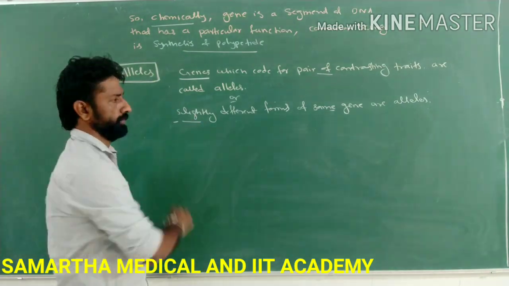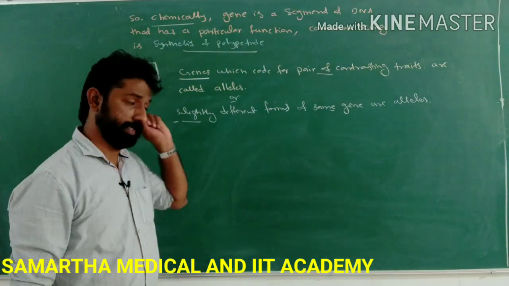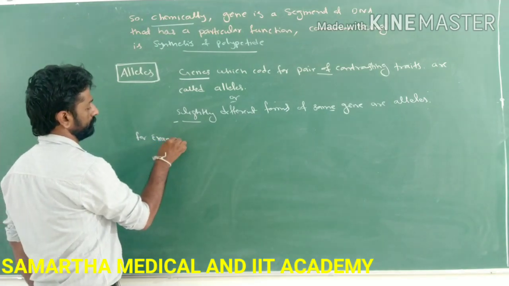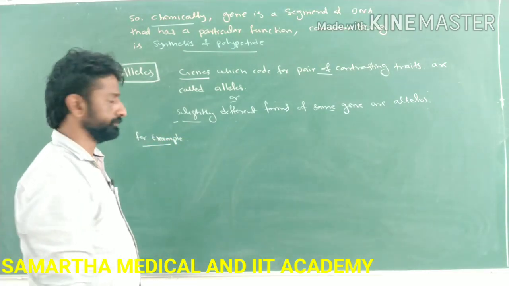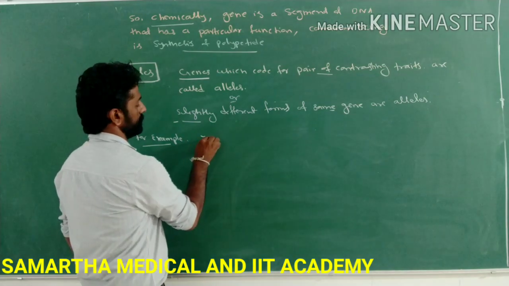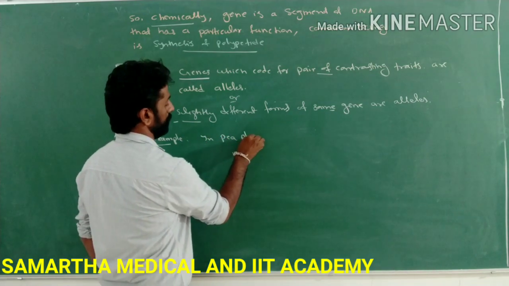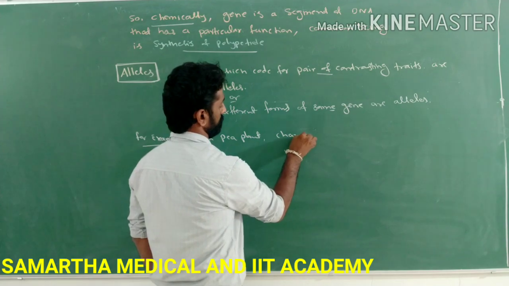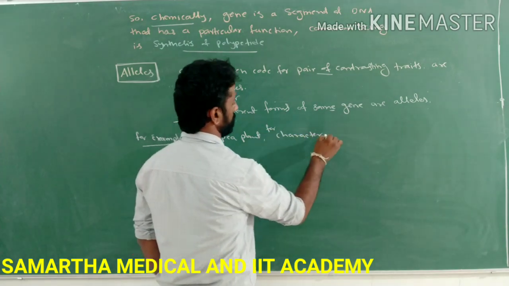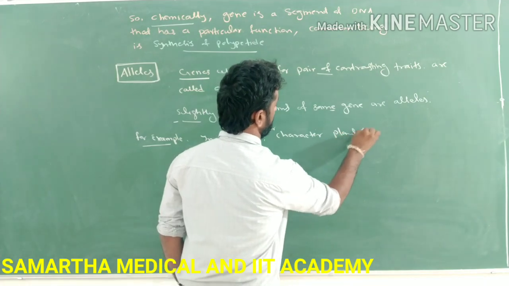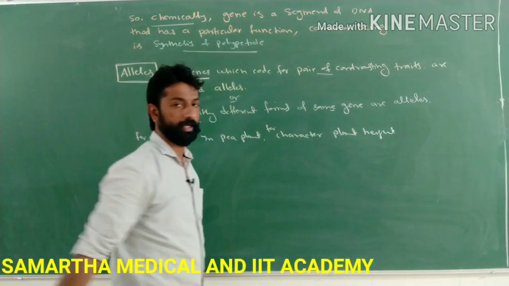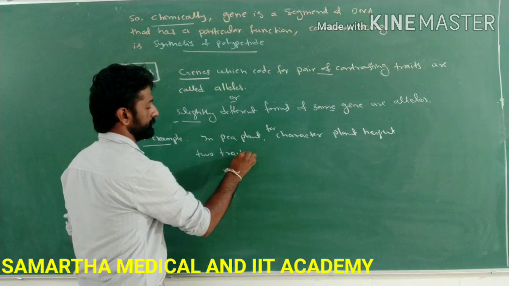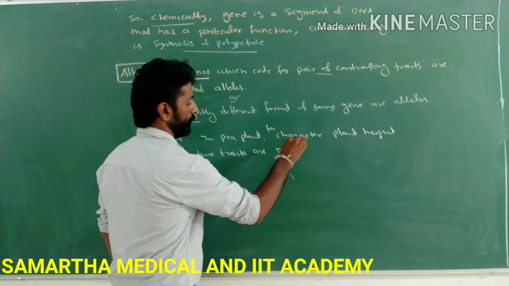Let's understand it with an example. Say, for example, in the pea plant, for the character plant height, two traits are present. What are those two traits?